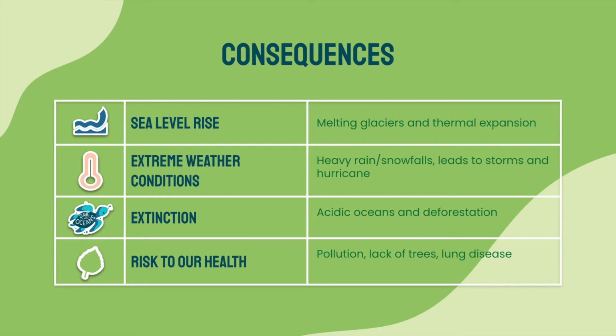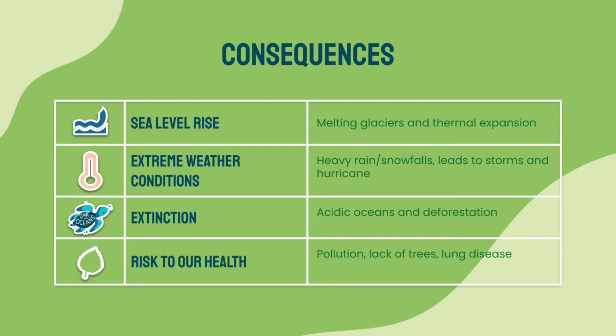For one, global warming can cause glaciers to shrink and ice to melt, which can lead to a rise in sea levels and thermal expansion. According to the UN site, average sea level rise is predicted as 24 to 30 centimeters by 2065 and 40 to 63 centimeters by 2100.